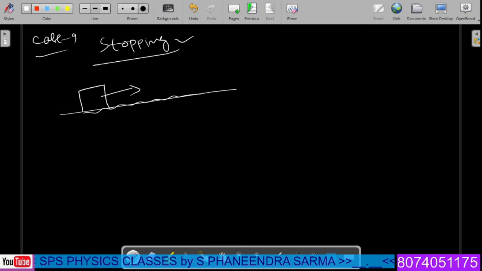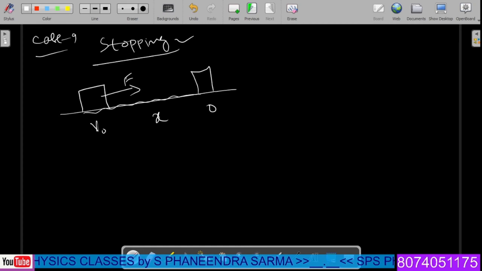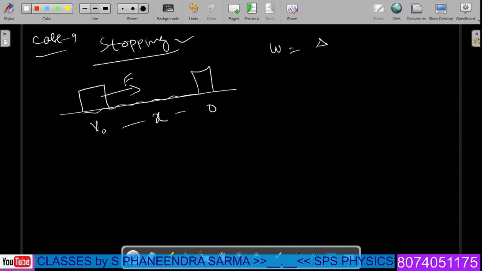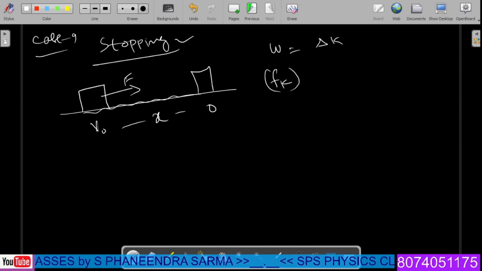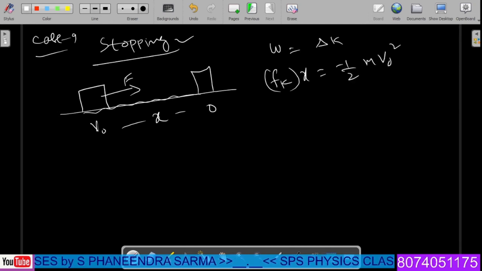When you project this particular block with an external force, it starts with a speed of v naught, and upon traveling a distance of x, it comes to rest, slowly becoming 0. Then what is the value of x, they will ask. In such a case, we have to use the work energy theorem. Total work done by the frictional forces is equal to the change in its kinetic energy. Work done by the frictional forces is nothing but Fk into x, which is equal to simply half m v0 square with a minus sign, and the minus signs